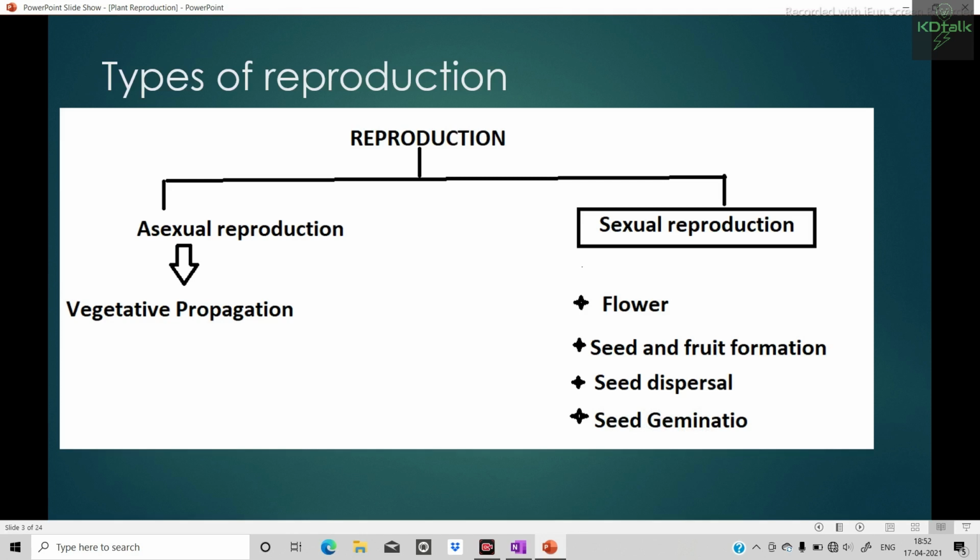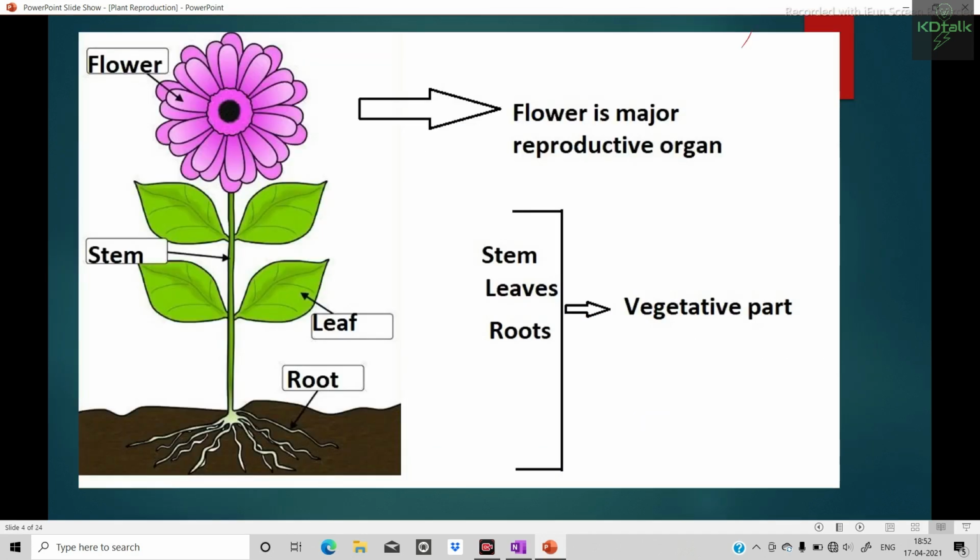Okay. So now look here. These are the parts of a plant. It consists of leaf, root, and stem. The stem, leaves and roots together are known as the vegetative part, whereas the flower is known as the reproductive part. So the flower is the major reproductive organ.